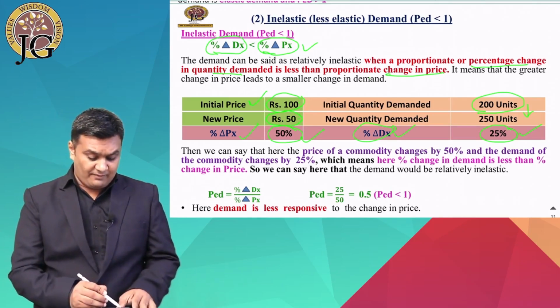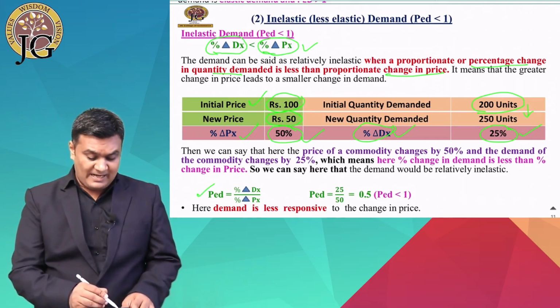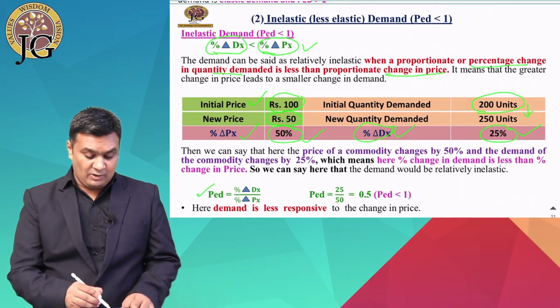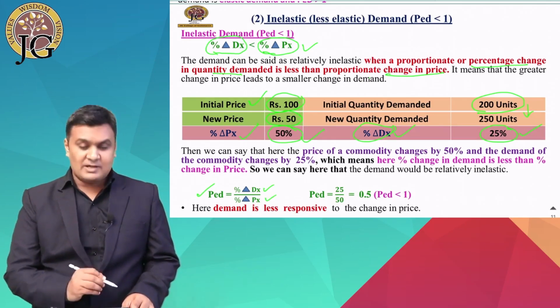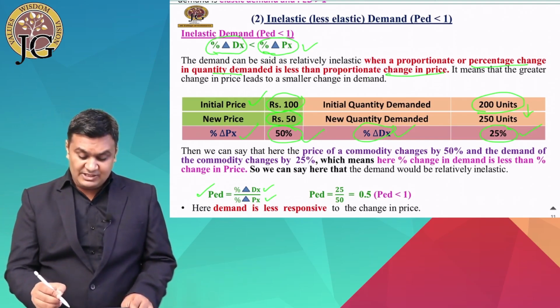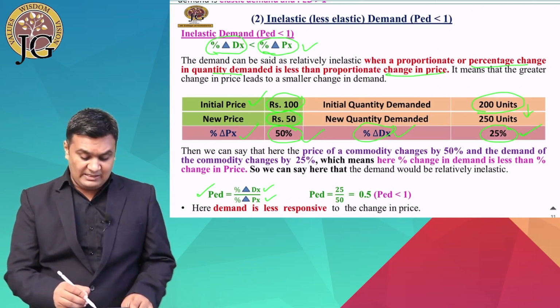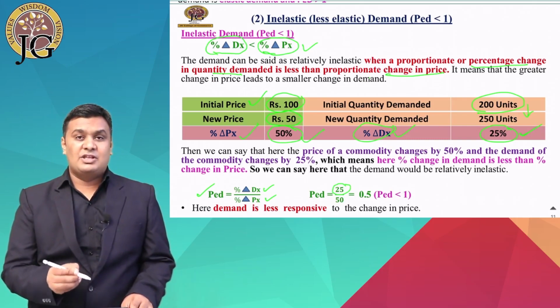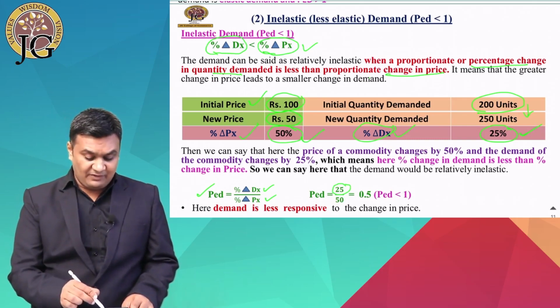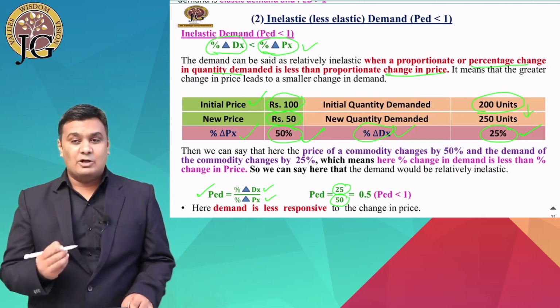With the help of the equation, we can see that price elasticity of demand is equal to percentage change in demand of X divided by percentage change in price of X. So here the change in demand, that is 25%, we have to write in the place of numerator, and the change in price, that is 50%, we have to write in place of denominator.